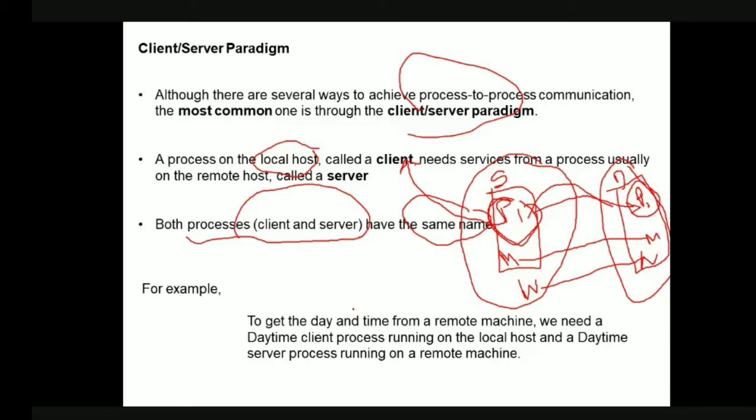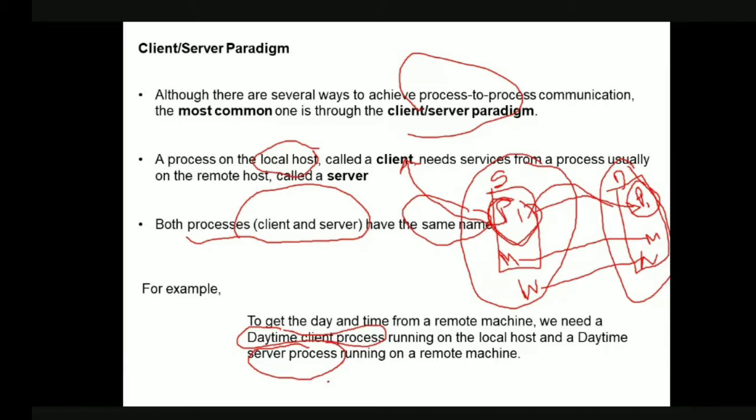Let us say from my client I want to get the date and time from the server. So what do I have to do? We need a daytime client process which is running on our local host, and this process must communicate with the daytime server process which is running on the remote machine. Remote machine means we actually do not know where the server system is.